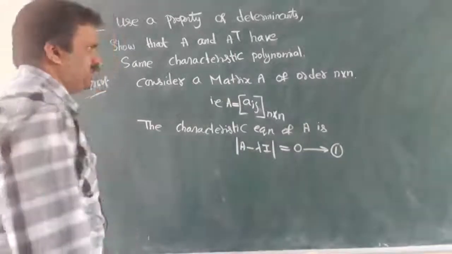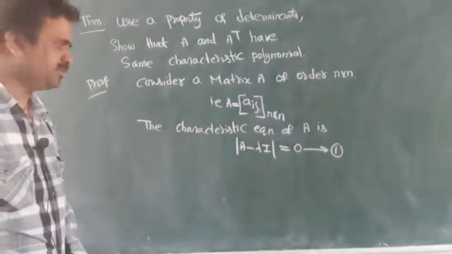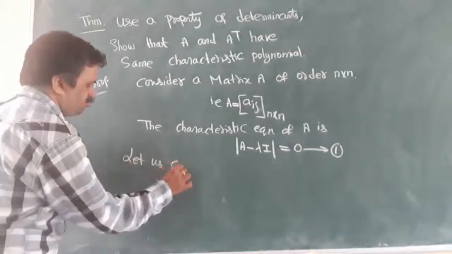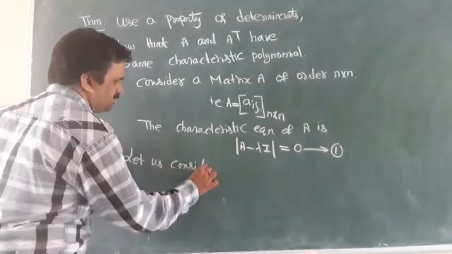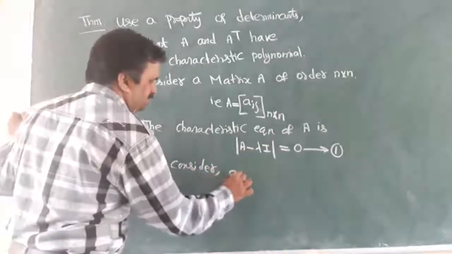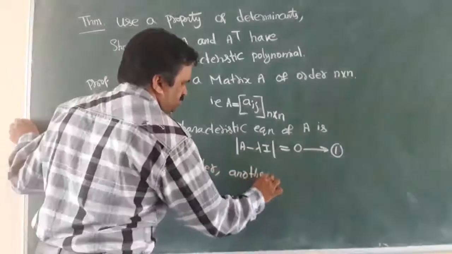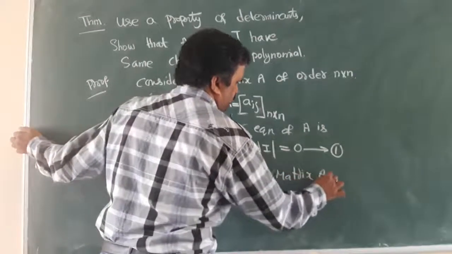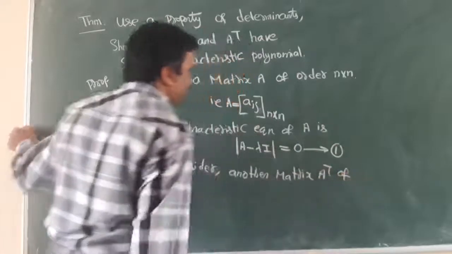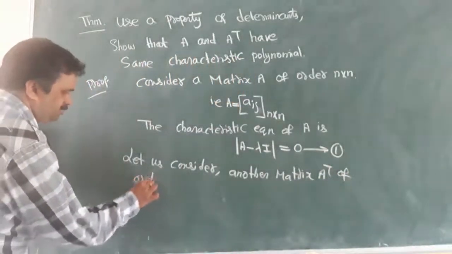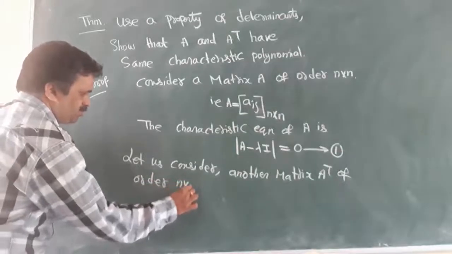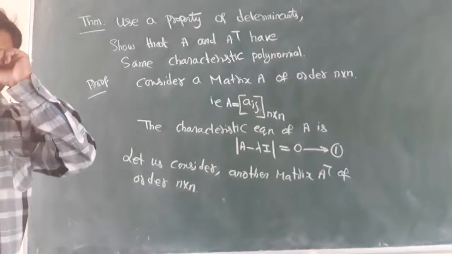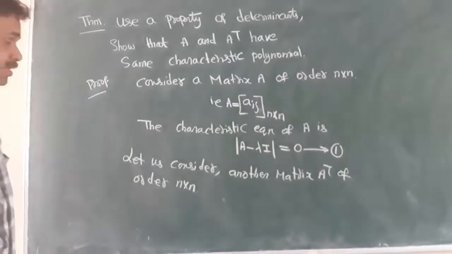Next, I will consider one more matrix, A transpose. Let us consider another matrix A transpose of order n by n.